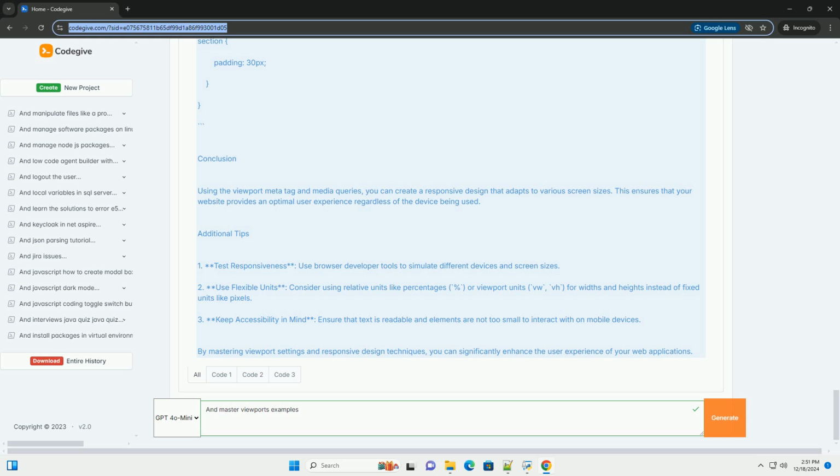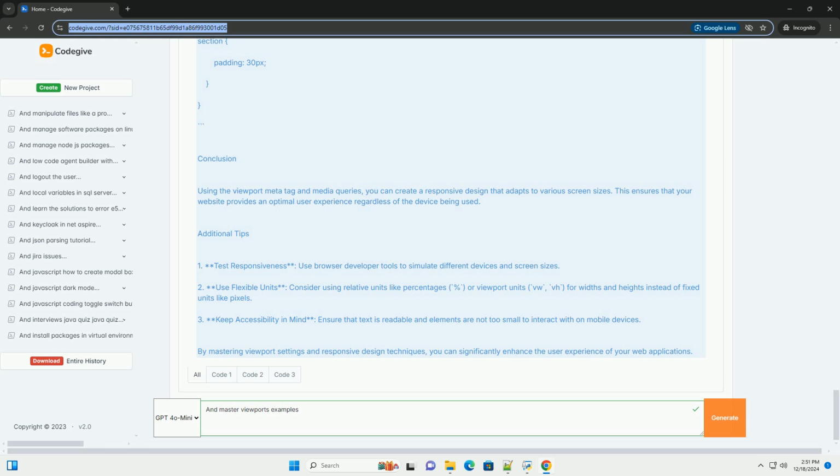Viewport properties. 1. Width, sets the width of the viewport. This can be set to a specific value in pixels, or to device-width, which makes it match the device's width. 2. Initial scale, defines the initial zoom level when the page is first loaded by the browser. 3. Maximum scale, sets the maximum zoom level. 4. User scalable, allows the user to zoom in and out.